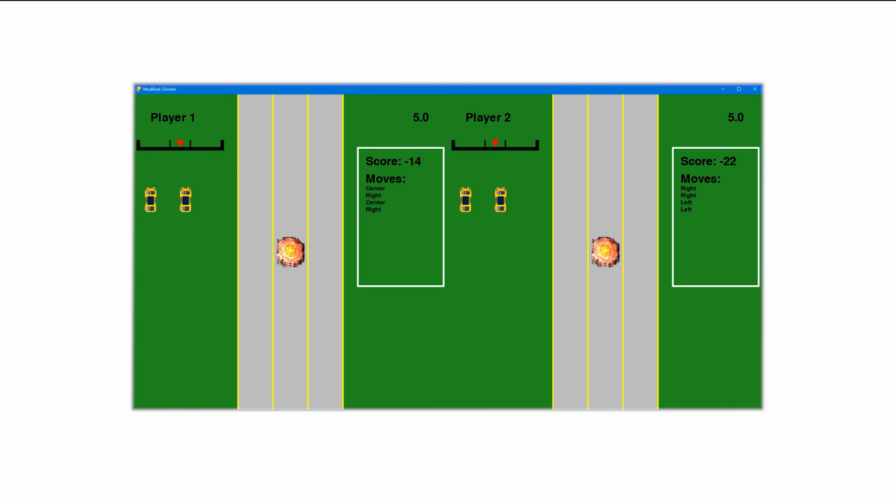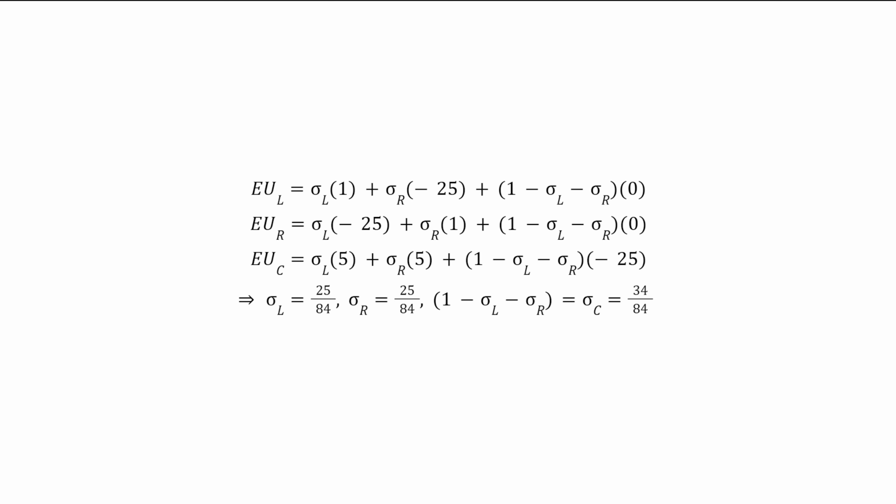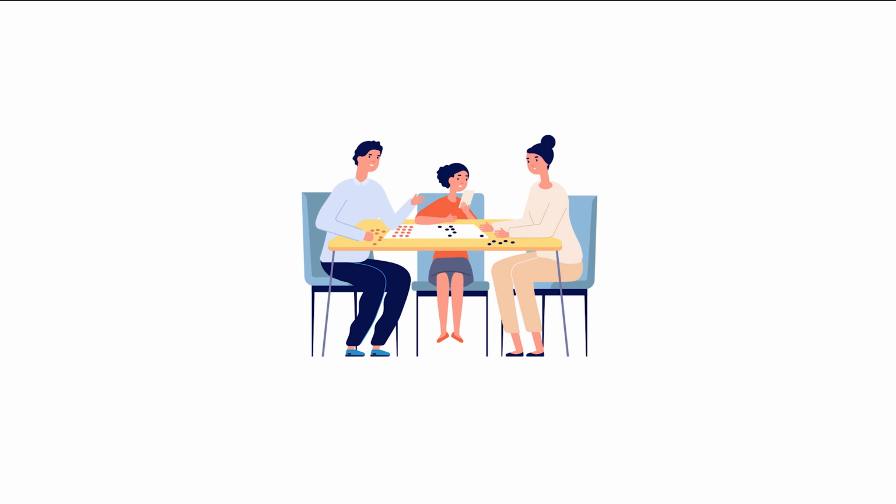The symmetric mixed strategy Nash equilibrium has both players playing with a probability of going in the center 34 out of 84 times, and a probability of going right and left 25 out of 84 times. A completely rational player would play according to these probabilities, but we see deviations from this equilibria because people rarely play completely rationally.